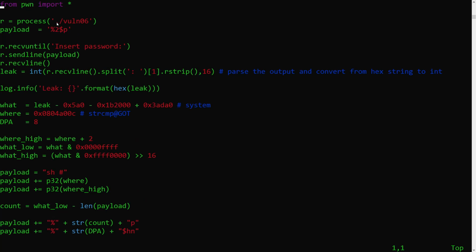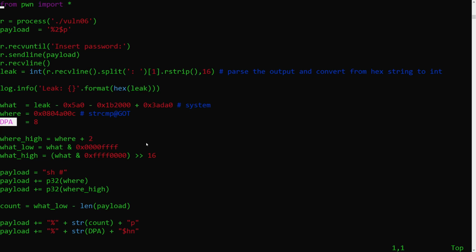Now, in this first section, we execute Volno6, then access the memory address in direct parameter access 2, then we wait for this line to show up and only then type in the payload. The final lines basically parse the output to retrieve the address, which we will present on the screen for debugging purposes. Having this memory address in the leak variable, we then proceed to calculate the what, which is the system function, by subtracting the offset to the third region in memory, and then the sizes of the second and first regions, and finally adding the offset of system inside that region. The where we already had from the GOT table.